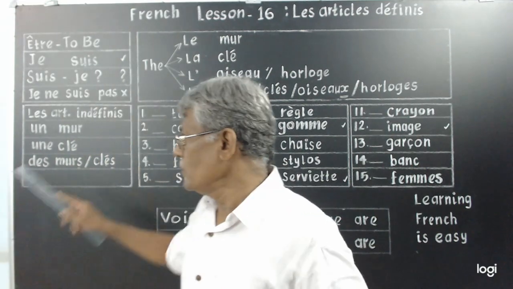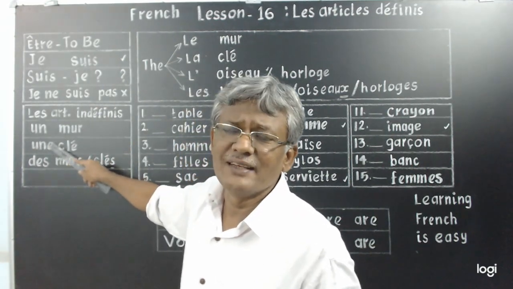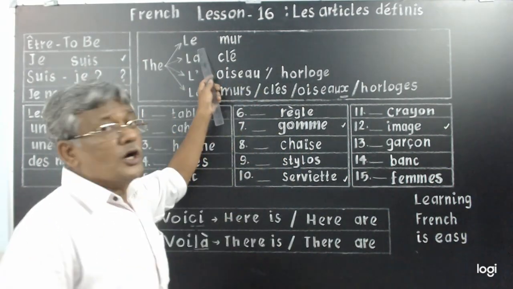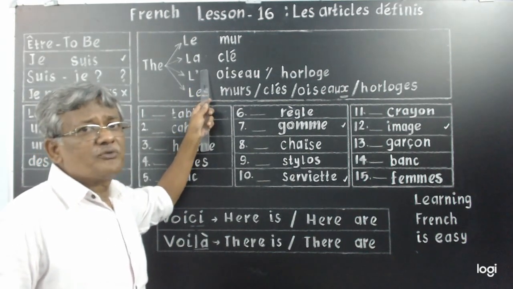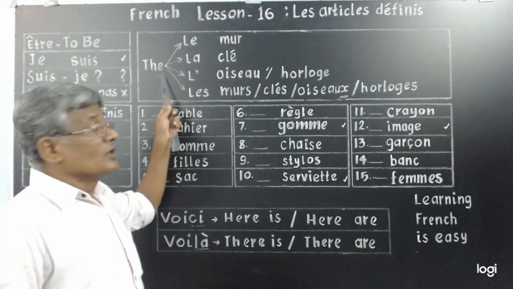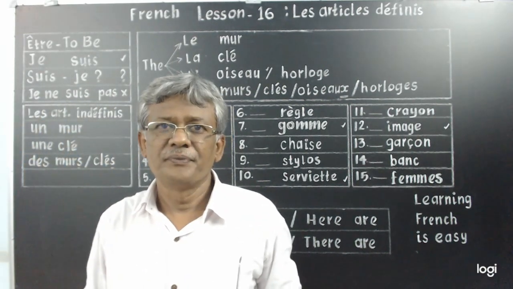As you have un for masculine singular, une for feminine singular, le for masculine singular, la for feminine singular. Definite article the takes four equivalents in French. Understand?